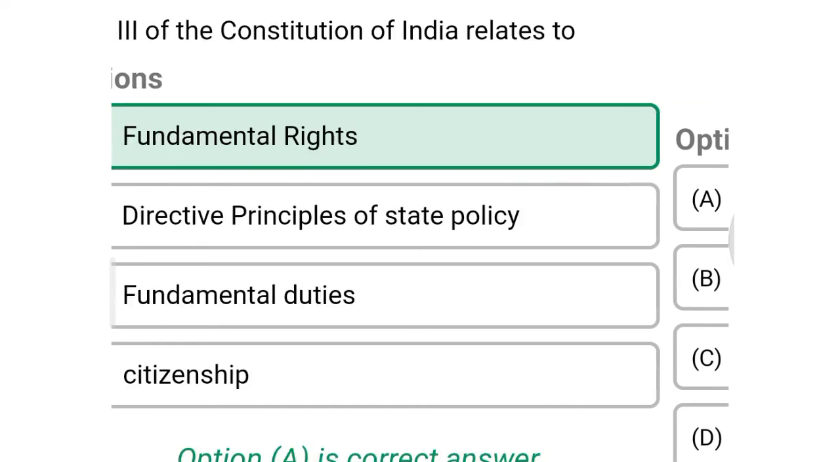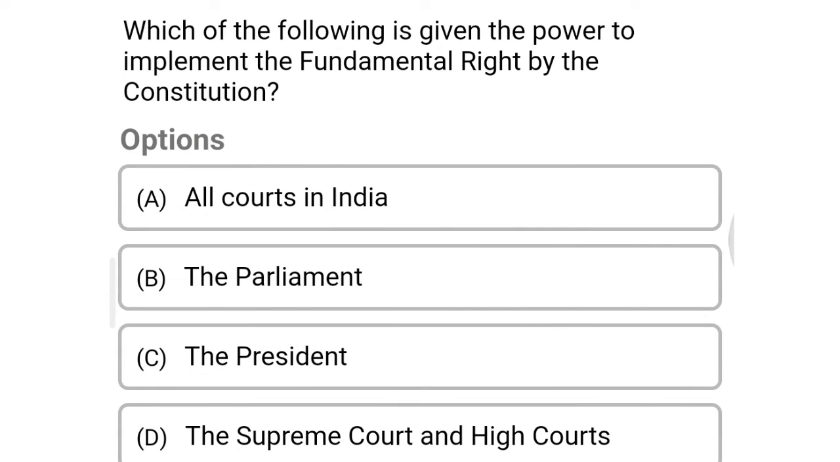Fundamental rights. Next question, which of the following is given the power to implement the fundamental rights by the Constitution? Option A, all courts in India, option B, the Parliament, option C, the President, option D, the Supreme Court and High Courts. The correct answer is option D, the Supreme Court and High Courts.